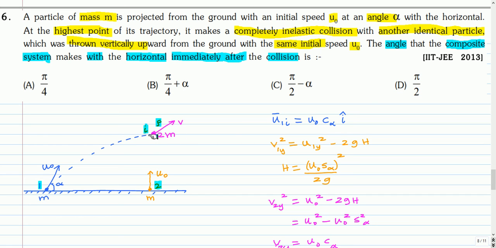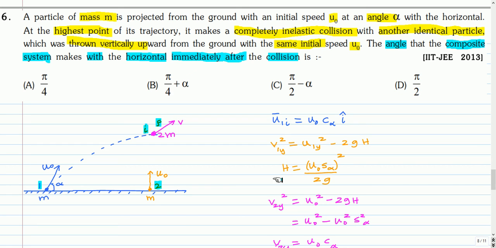Let the condition before collision be denoted by i, and let the condition after collision be denoted by f. For the first particle, the initial velocity, just before collision: the x component velocity of this projectile is not going to change. Whatever the x component velocity is, that is u0 cos alpha, it is the same at this point, so u0 cos alpha in the i cap direction.